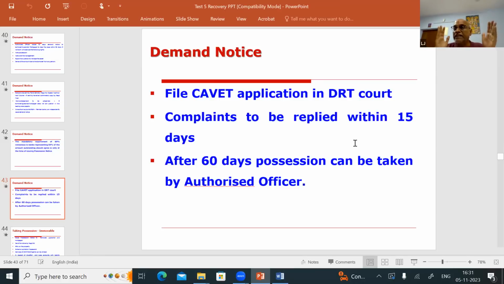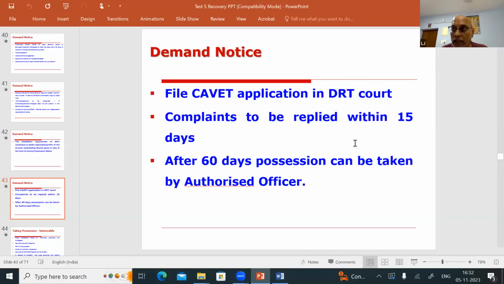Caveat application is to be filed immediately after you issue the demand notice to the borrower. In between, within the 60 days the borrower has, the borrower or the mortgagor or the guarantor will send you some letter in one pretext or other. He says, I will repay the loan within 1 month, please do not proceed under SARFAESI. Or he will ask you, the rate of interest charged is not correct, please give me a correct statement of account, please tell me how you have calculated this interest. All these queries, you have to reply within 15 days.